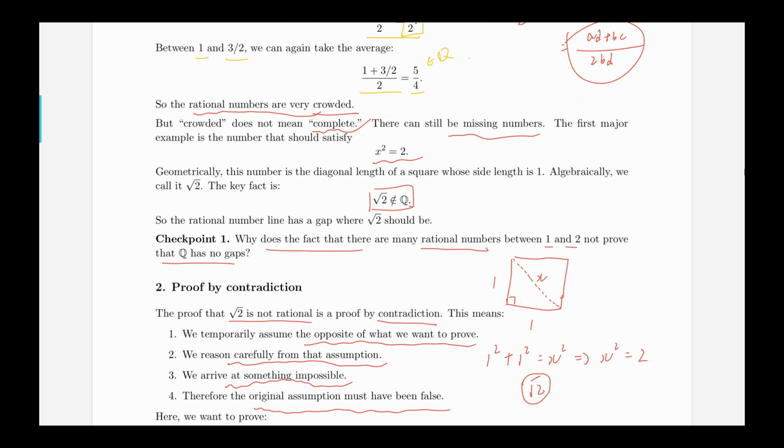So something to keep in mind is that the opposite here has to be the exact opposite. So for example, in this case, if I want to show that radical 2 is not rational, then I'm going to assume that radical 2 is rational.